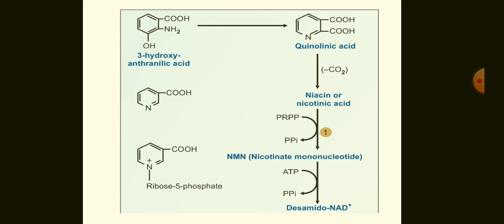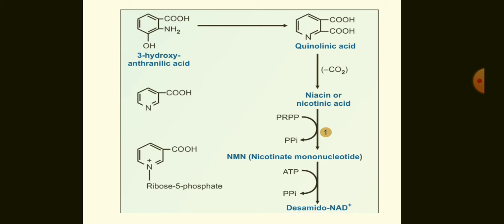3-hydroxyanthranilate is converted into quinolinic acid. Quinolinic acid is decarboxylated to give niacin or nicotinamide. This is then added with a ribose 5-phosphate molecule with the help of the enzyme phosphoribosyl pyrophosphate transferase, and it gets converted into NMN, that is nicotinate mononucleotide.